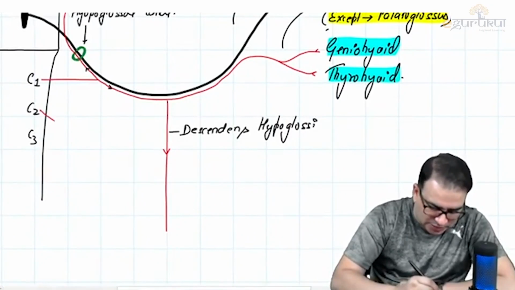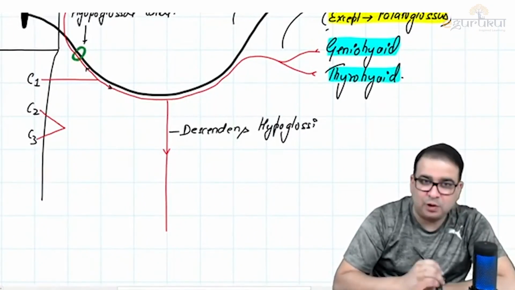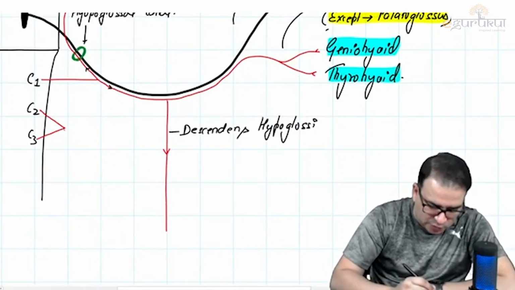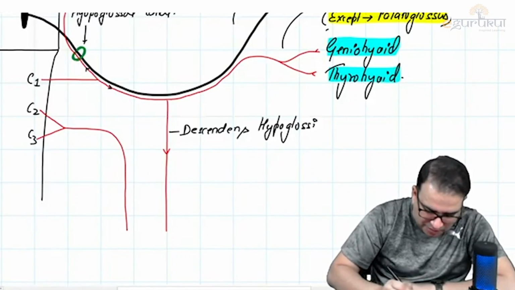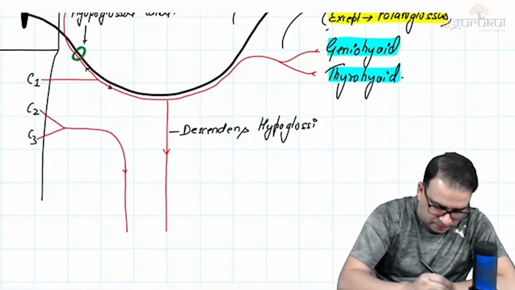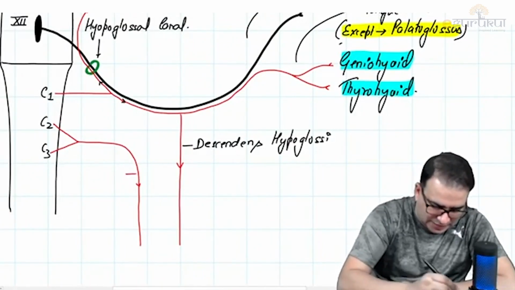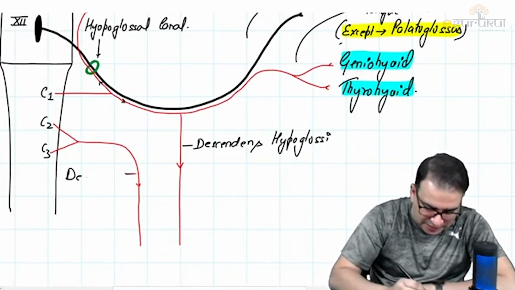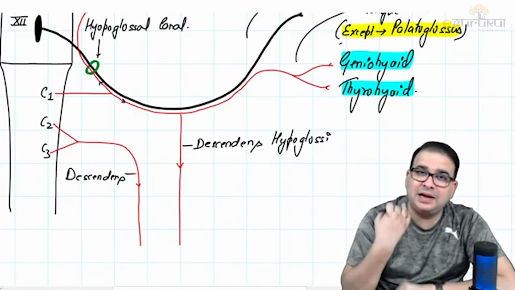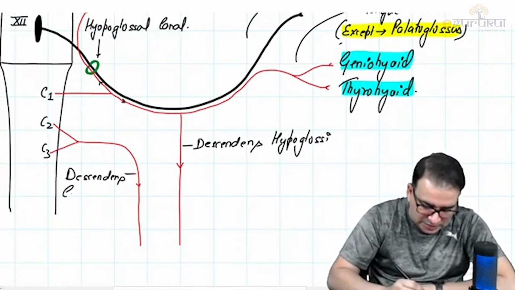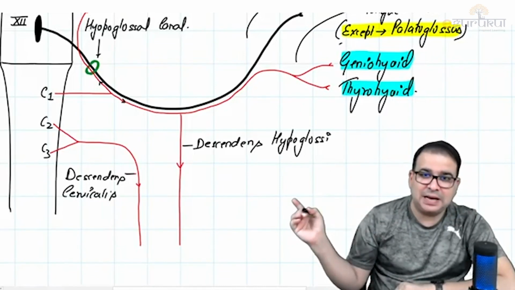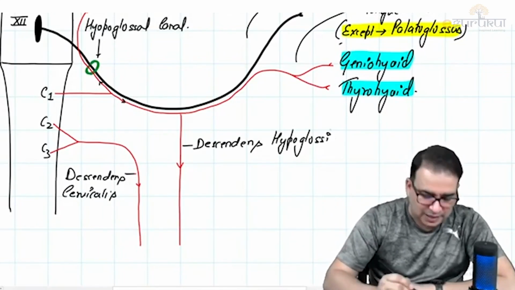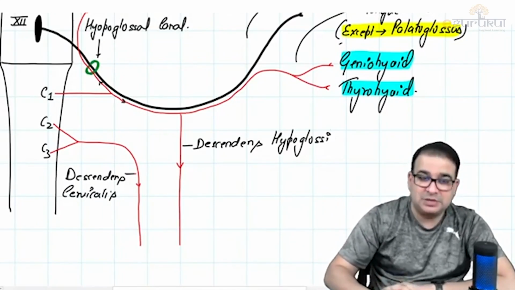Similarly, C2 and C3 branches, obviously they are not connected to the hypoglossal nerve. C2 and C3 have no connection to the hypoglossal nerve, but they will also give a descending branch in the neck parallel to this nerve. It is descending, so again descendens. But this is descending directly from the cervical nerve, so we call it descendens cervicalis. So that was descendens hypoglossi, which is coming from C1, and descendens cervicalis is coming from C2.